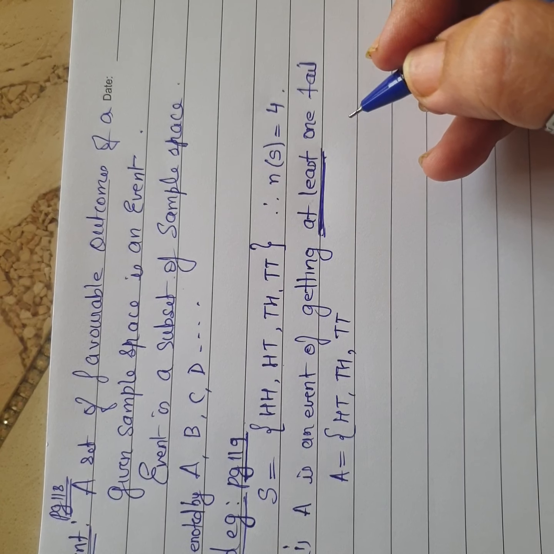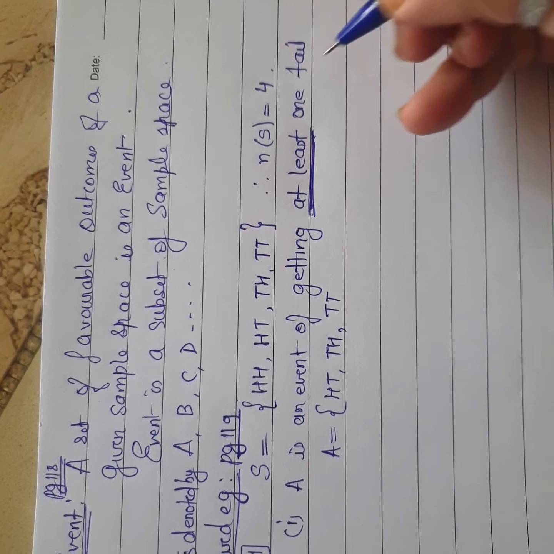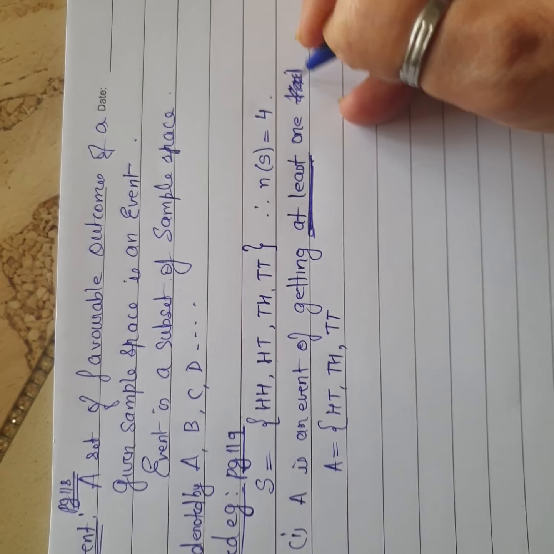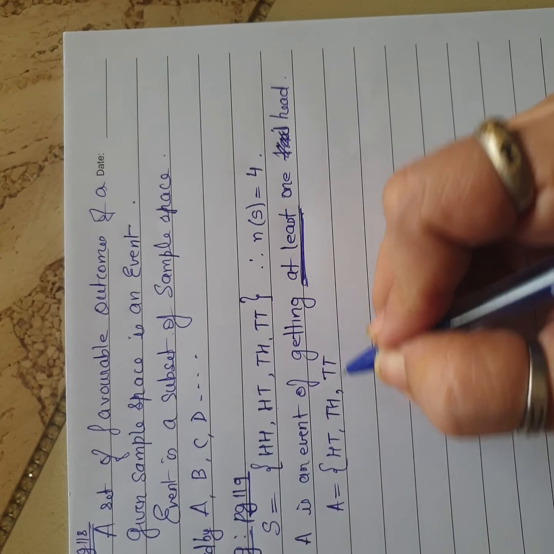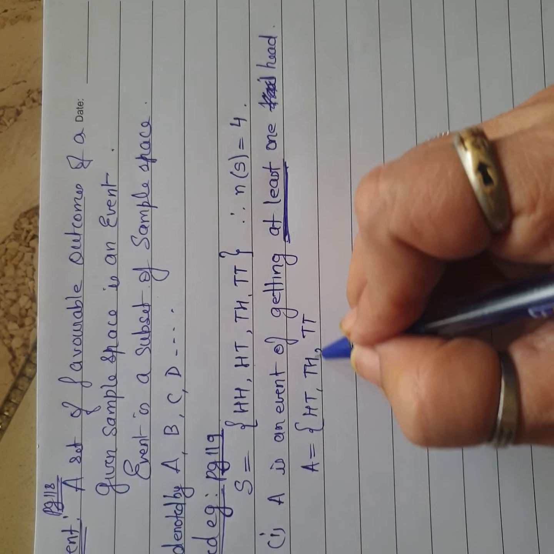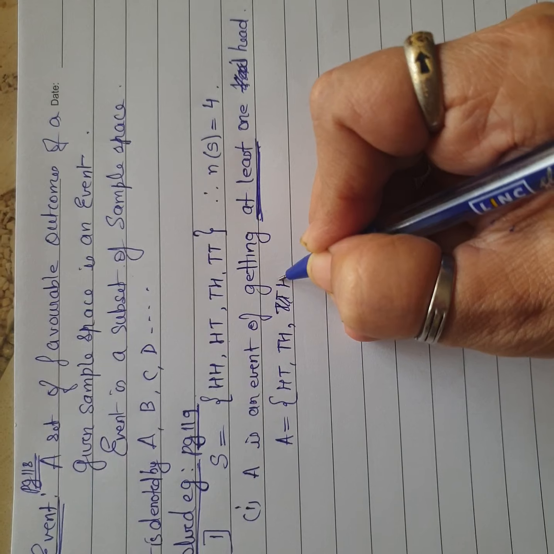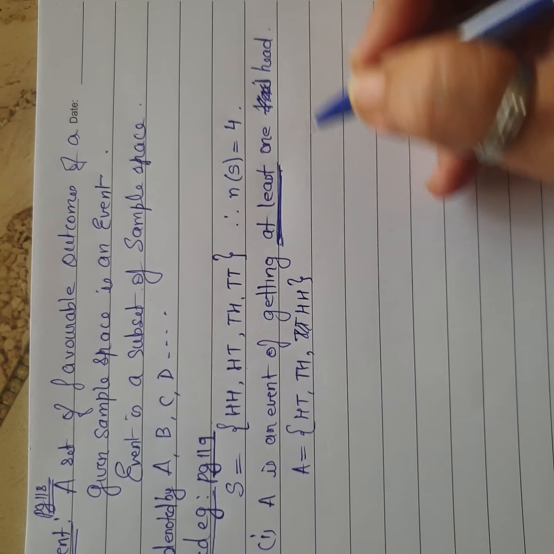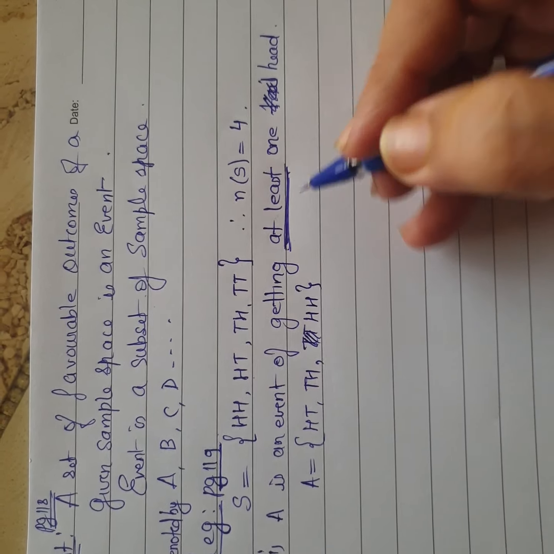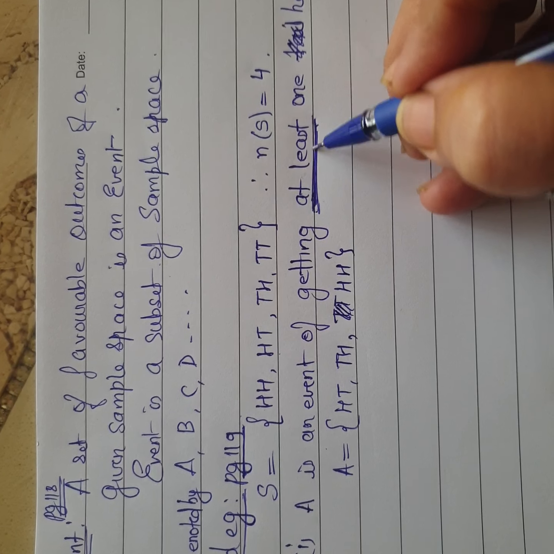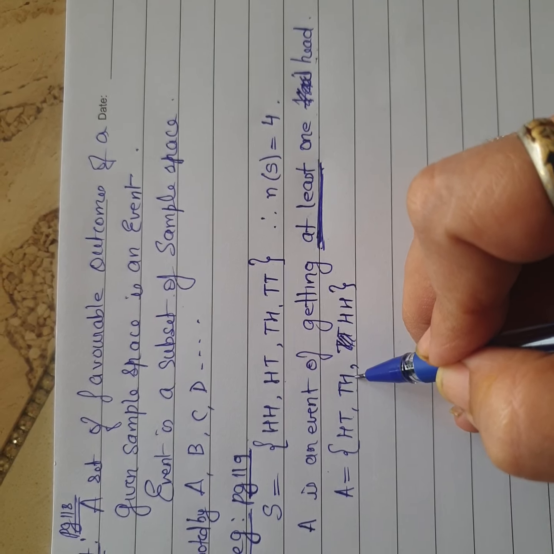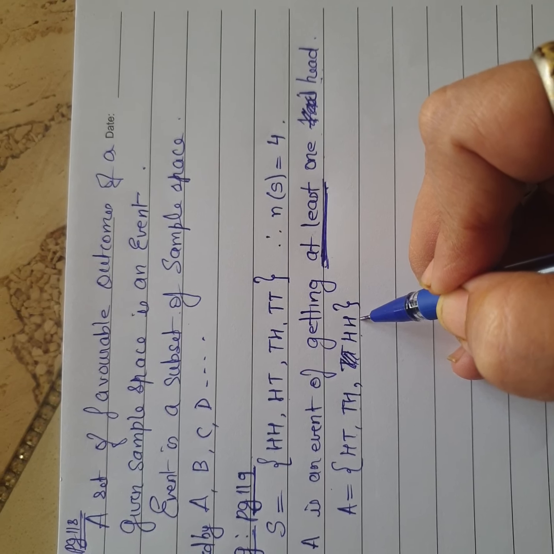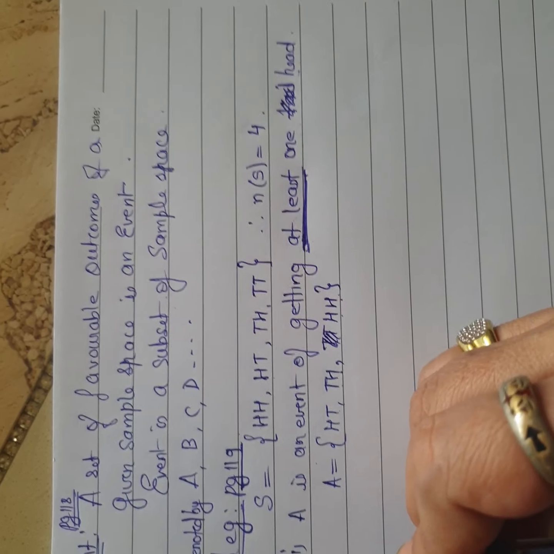Okay, this question was at least one. Sorry, head. I read the question wrong. So it is at least one head. So कम से कम एक head चाहिए, so head tail, tail head, and the next is going to be head head. Now I had read it tail, so that's why I had written it that way. I come back to it. A is the event of getting कम से कम one head. So if you want one head, I have one head in these two, but I can also have two heads. So please write head head also.